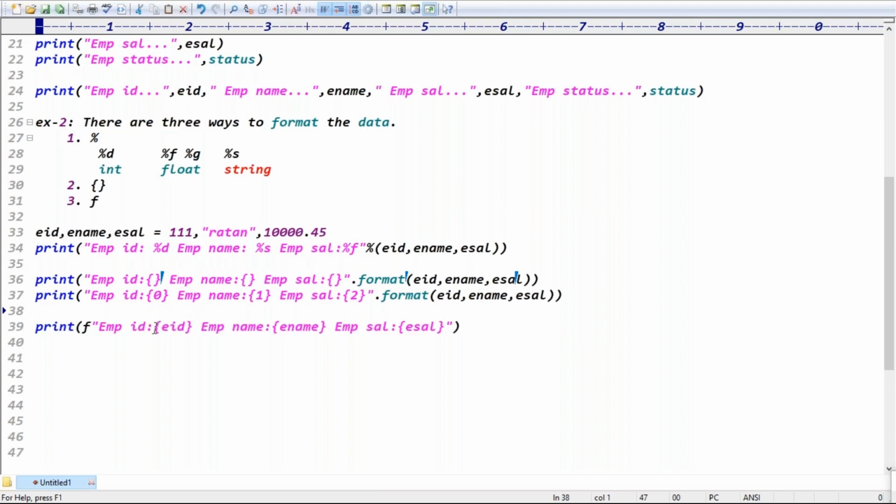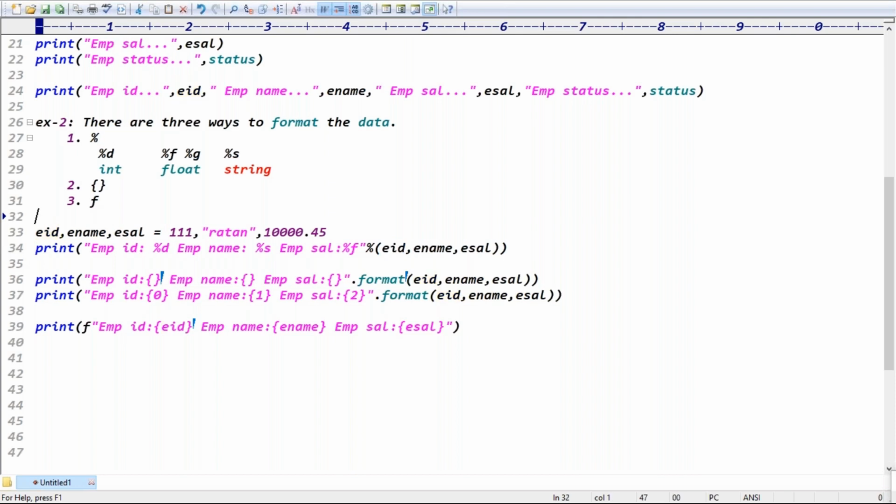Basically, for employee ID we directly use braces, replacing the percentile D with the variable EID. We are directly passing the variables here. But with percentile, again we have to take the percentiles, and again we have to take the order of the data. Because with percentile the order is mandatory, we have to pass EID first. If we pass a different order, again we'll get an error, right?